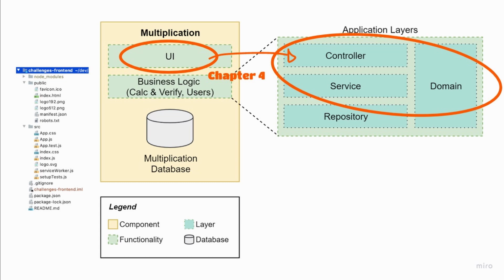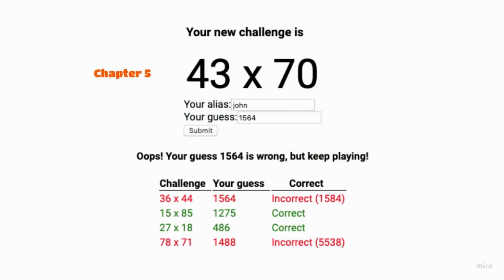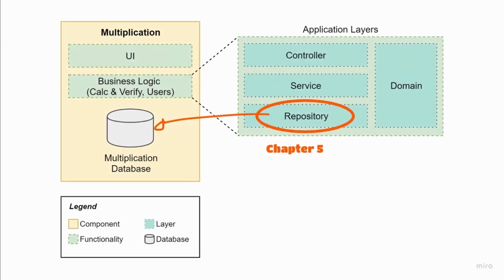The next step, well, this app is not storing any state yet. Chapter 5 is about data. And the reason that is driving our story is that we want to add functionality to show the user the previous attempts, so they know if they are improving or they are really bad at this game. You will learn how Spring Data and the repository layer work, and how easily you can implement code to read and write to and from a database, in this case a relational database.